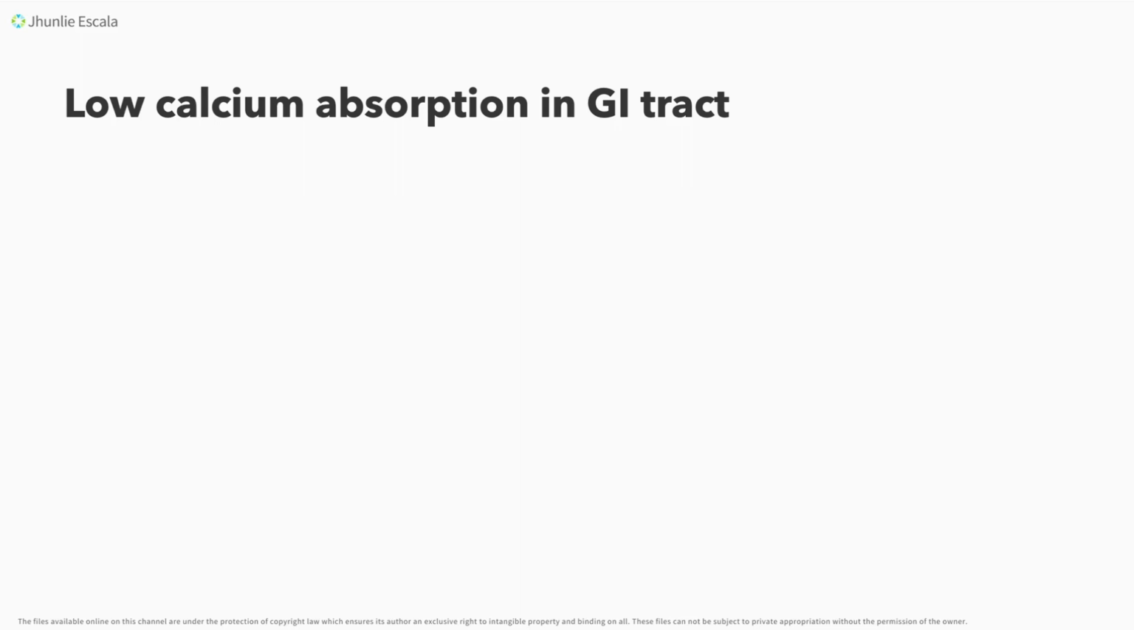Kailan at paano nga ba nagkakaroon ng low calcium absorption in the GI tract? First, let's talk about kung mismo meron tayong low calcium intake. We need to remember this one. Halimbawa, ayaw mong kumain, kapatid, ng milk, ng mga calcium-rich food, or even nagka-fasting. So, what are you gonna absorb kung in the first place wala kang ini-intake? Low calcium intake.